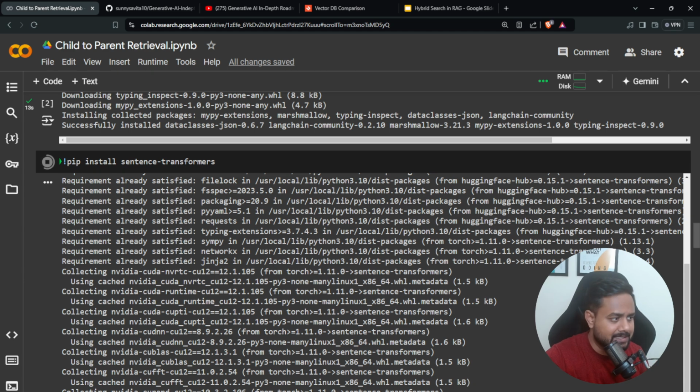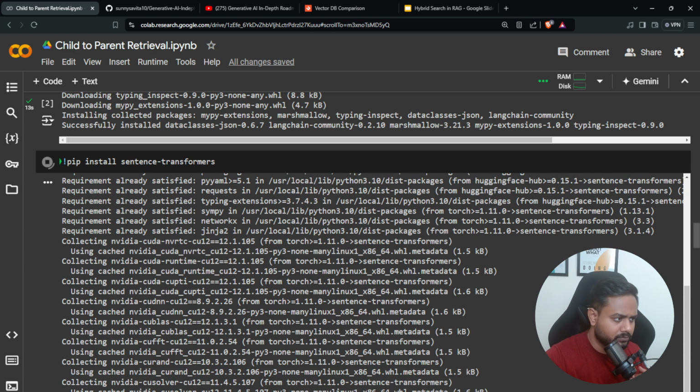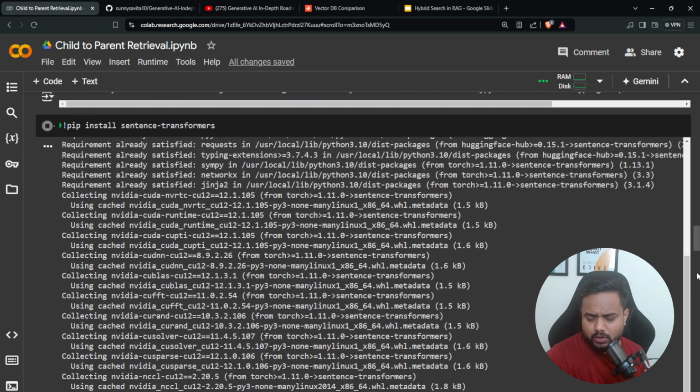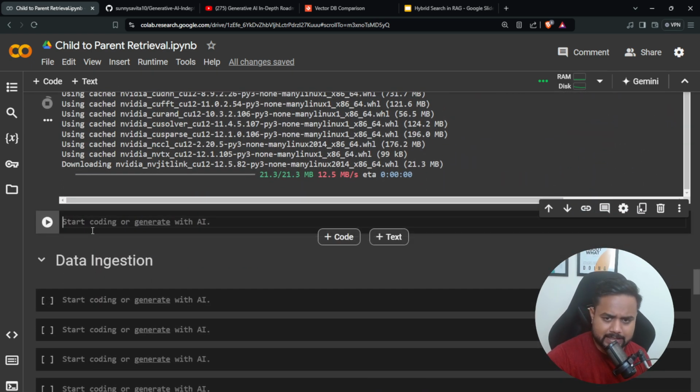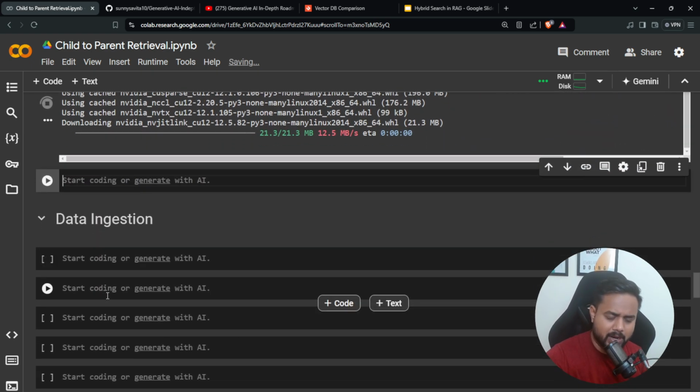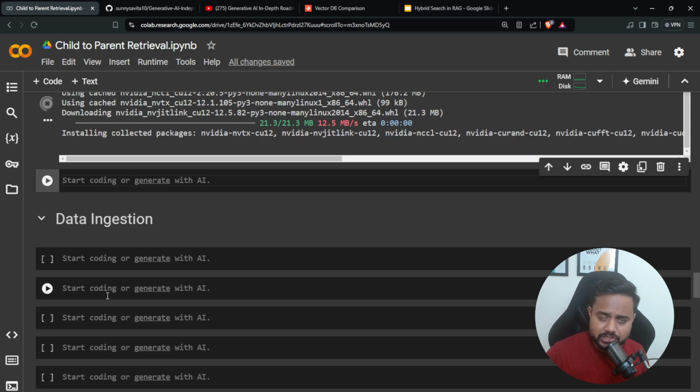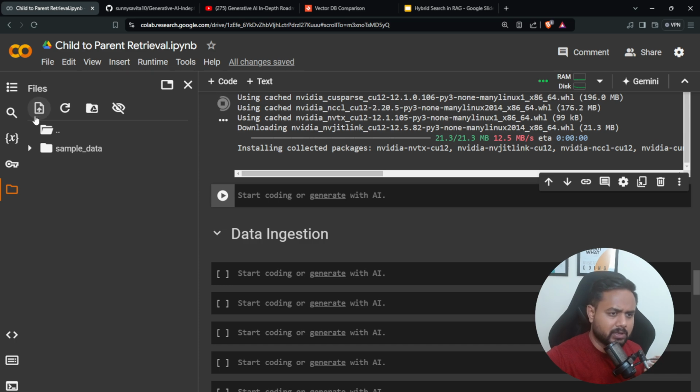Now apart from sentence-transformers, we have a couple of other things. So step by step I can explain the part. First is going to be data ingestion. We have to ingest the data, and I'm just going to keep some basic data as of now, but you can take any sort of data.